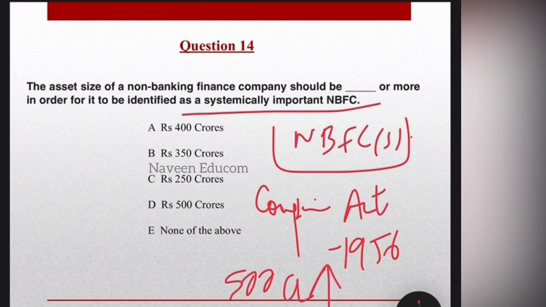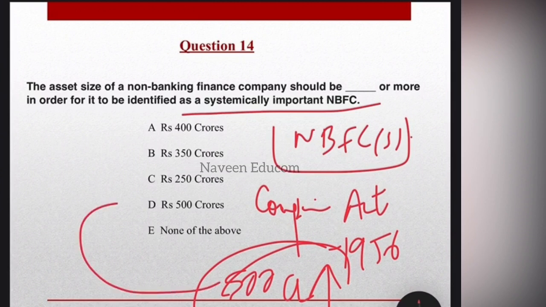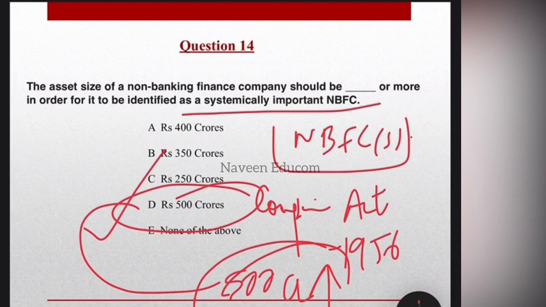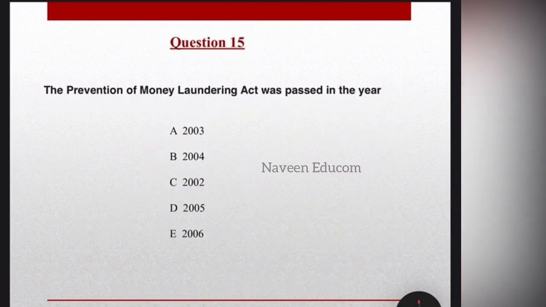NBFCs whose assets are rupees 500 crore and more are mainly identified as the systemically important NBFCs in the country. These companies can function as per the mandate given to them. So it's option D, 500 crore and above. So hope you have written down the important points. Either pause this video so you can write it down and then continue.